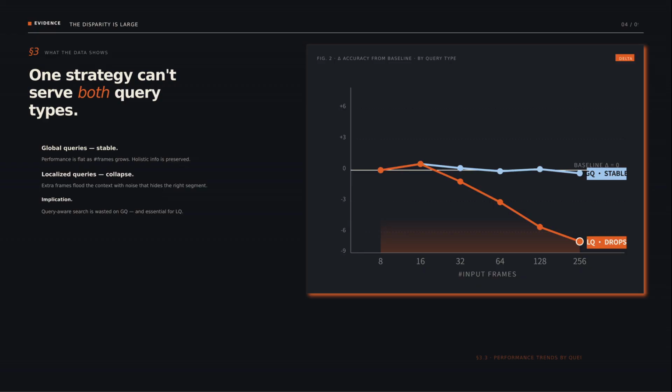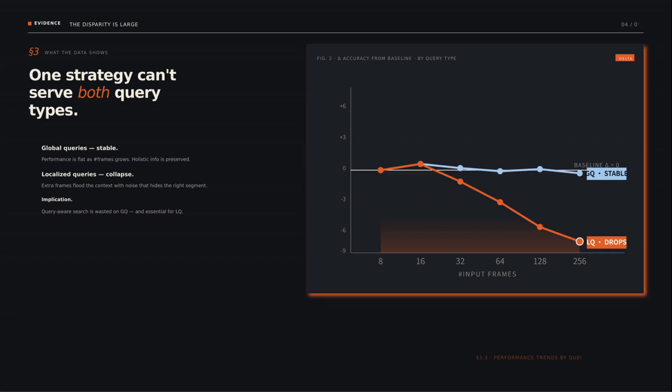Once we separate the 2 types, the data tells a clean story. The chart plots accuracy change relative to a baseline as the number of uniformly sampled frames grows. Global queries, in blue, stay stable. Uniform sampling already gives them what they need. Localized queries, in red, degrade significantly with more frames, because the extra frames are mostly noise that drowns out the one segment that actually matters.